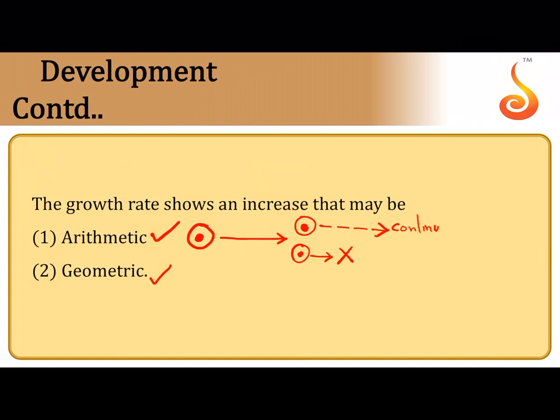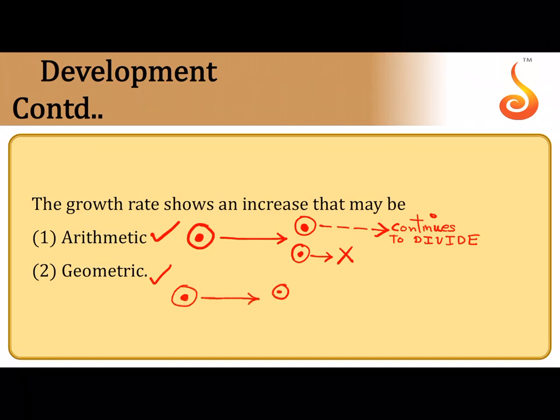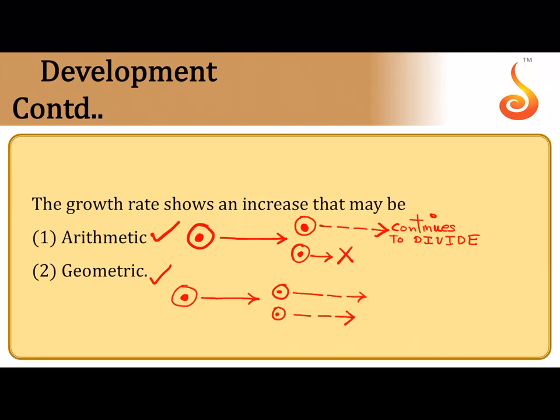So remember, when out of the two daughter cells, one decides to give up on division and the other continues to divide, we call it arithmetic growth. In geometric growth, if a cell divides into two cells, both of these cells continue to divide. They don't stop. Each one will give rise to two cells, and if all of them continue to divide again, 2 becomes 4, 4 becomes 8, 8 becomes 16. So that is called geometric growth.